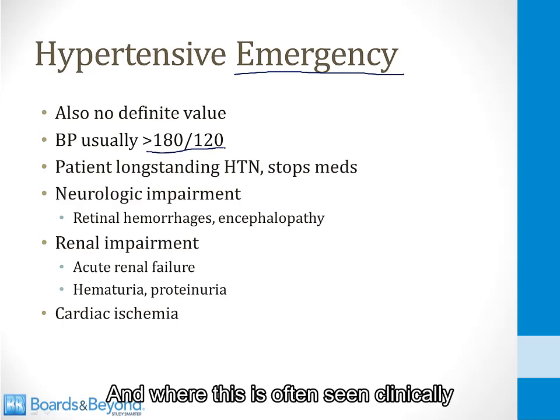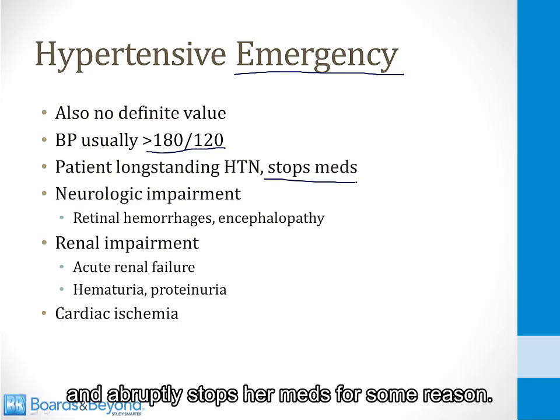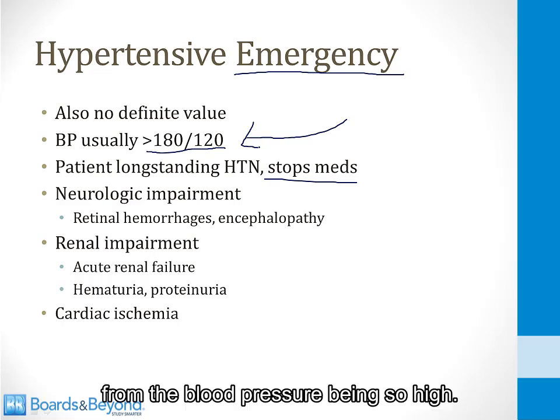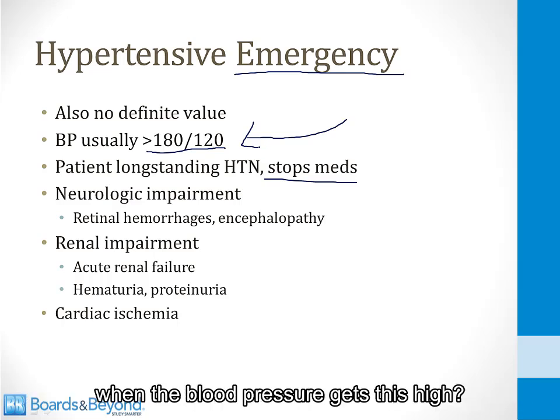And where this is often seen clinically is when a patient has long-standing chronic hypertension and abruptly stops their meds for some reason. They can then develop this type of blood pressure and they can become sick from the blood pressure being so high. So what are the symptoms that can potentially develop when the blood pressure gets this high?